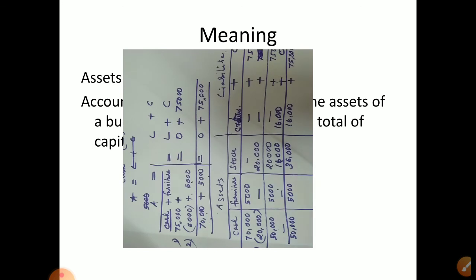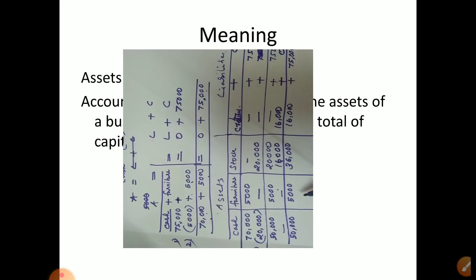Okay, so actually no business will do like this. Since you are commerce student and you are doing it for first time, just for your understanding, we are writing like this. If you write like this in business, you would need some 100,000 notebooks to write. So that is why journal is there, that we will study later.